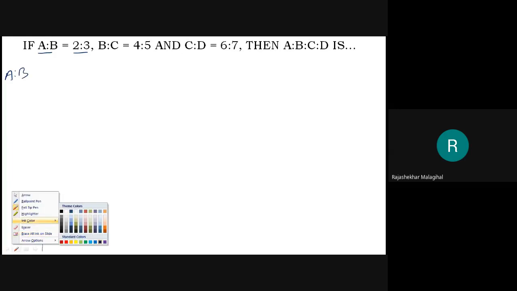Okay, we'll go to the next problem. Very interesting. A is to B, 2 is to 3. Okay, A is to B is, we'll take a different pen.